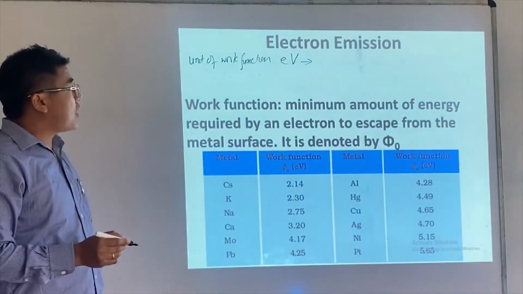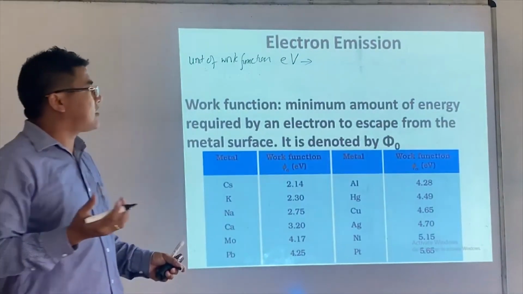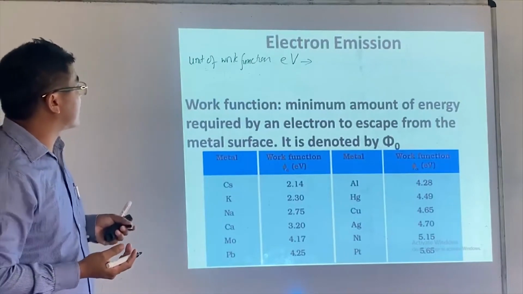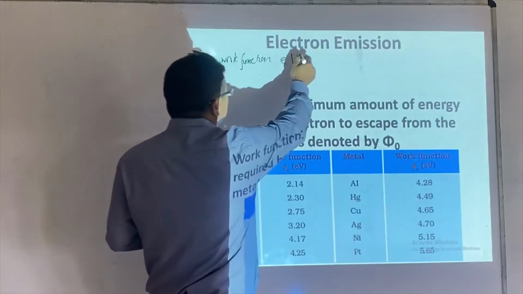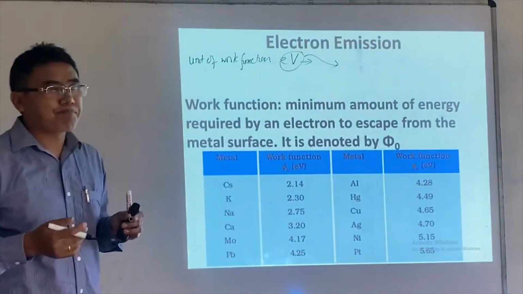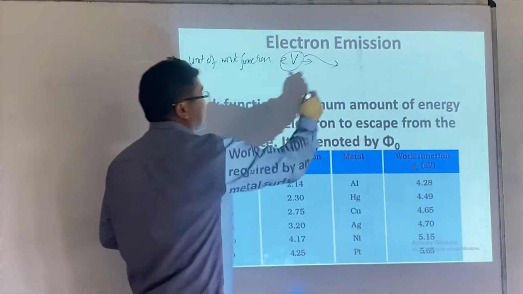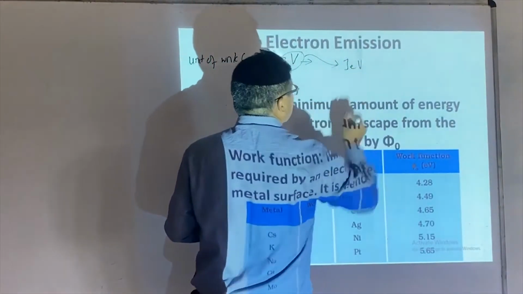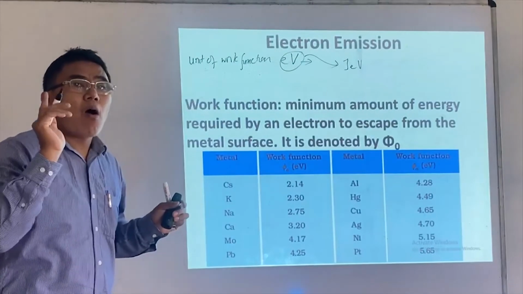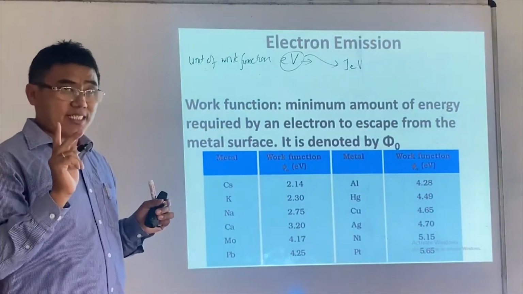This is maybe done in chemistry, and later we'll discuss this. Electron volt is the amount of energy, let's say, gained by an electron when put in a 1 volt potential difference.